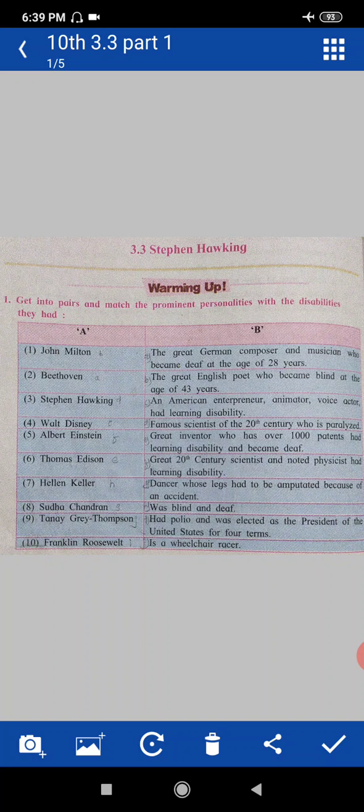Albert Einstein was the great 20th century scientist and noted physicist, and he had a learning disability. Then Thomas Edison. Thomas Edison was the great inventor who had over 1000 patents and had a learning disability and became deaf.